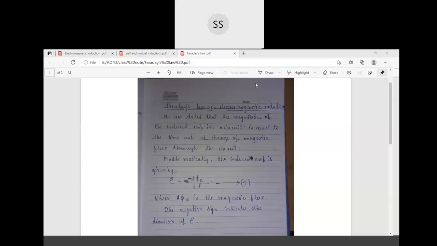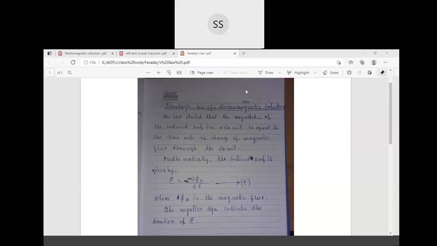Okay, so where we left, the law states that the magnitude of induced EMF in a circuit is equal to the rate of change of magnetic flux through the circuit. And the definition of magnetic flux is the number of magnetic field lines passing through a particular area.